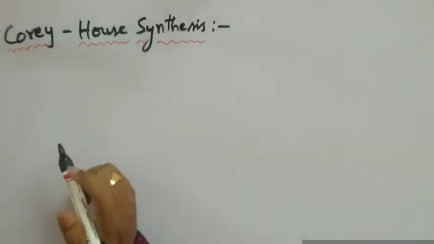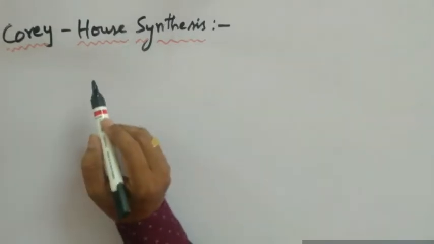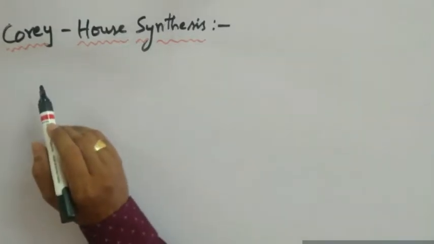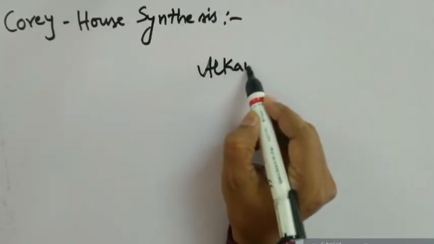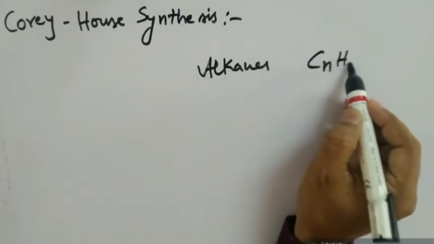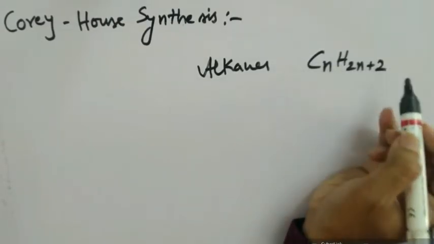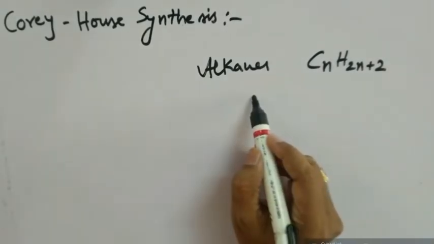Let us discuss the important aspects of Corey-House synthesis on the board along with few examples now. As I told you in my intro, today let us discuss the Corey-House synthesis, which is a very famous reaction used for the preparation of alkanes. What we know pretty well, alkanes are hydrocarbons having the general formula CnH2n plus 2. They are also called saturated hydrocarbons because they contain only sigma bonds.